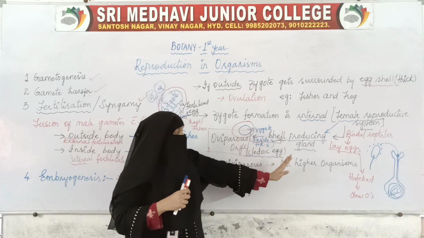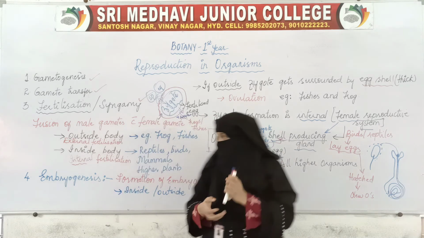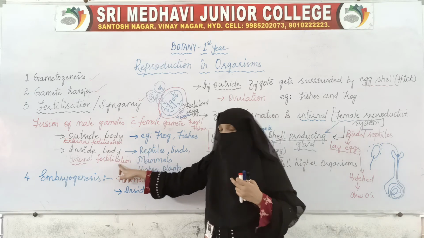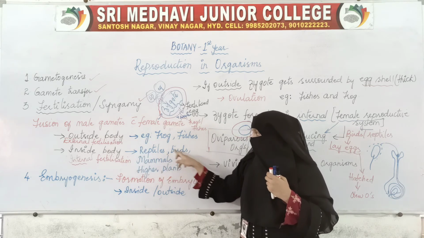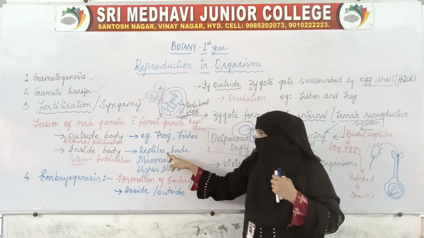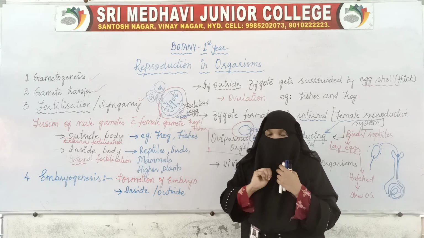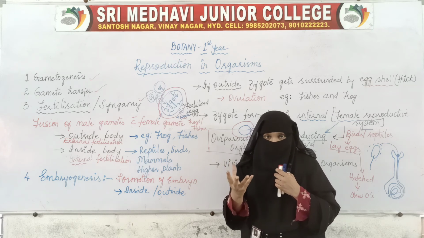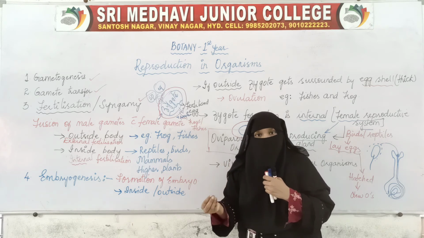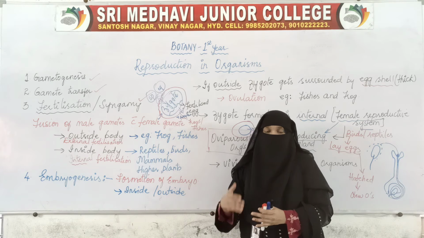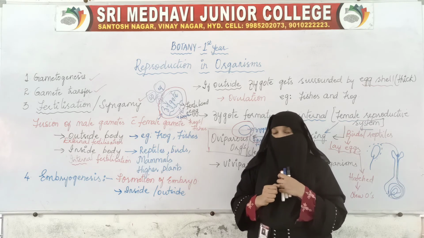Okay, here we have seen that in higher organisms like reptiles and birds, fertilization is internal. After fertilization, the eggshell is formed around the egg, and the organism lays the egg and hatches it, and after hatching a new organism is formed.